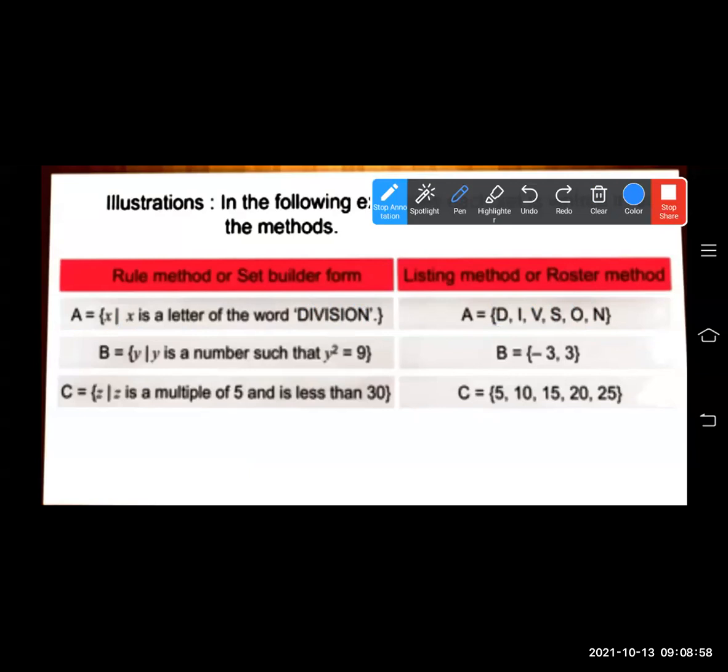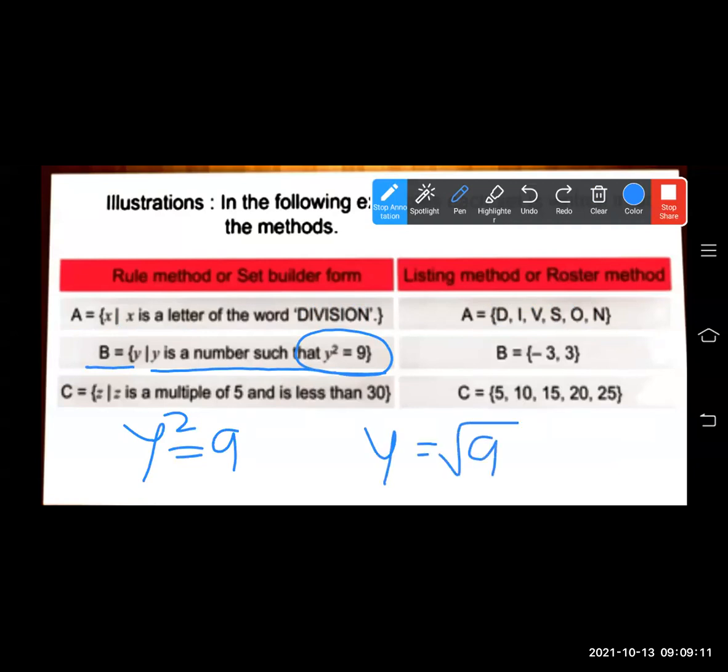Let's take the next example. Set B is equal to the set of all Y such that Y is a number such that Y square is equal to 9. If Y square is equal to 9, then Y is equal to square root of 9, then Y is equal to plus or minus 3. The value of B is minus 3 and plus 3. This way you have to solve that equation, find the values of Y, and write them in the set B, minus 3 and 3, in the listing form.